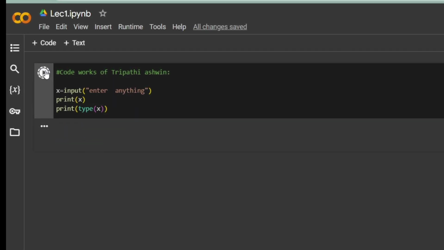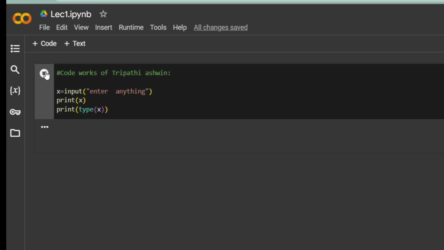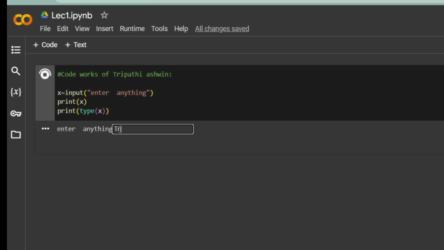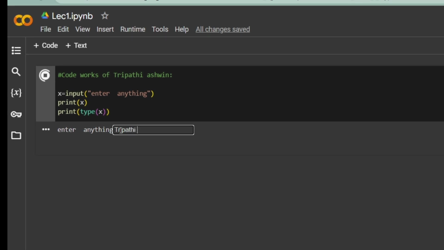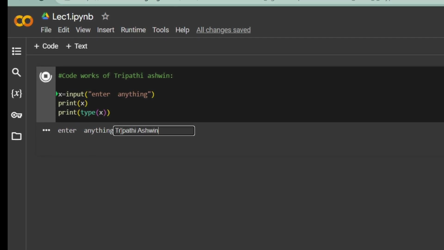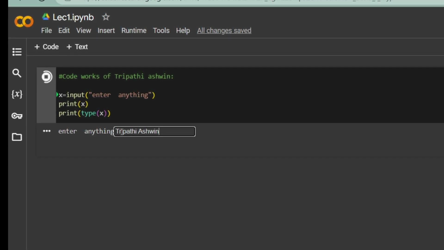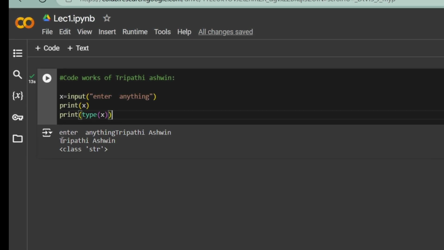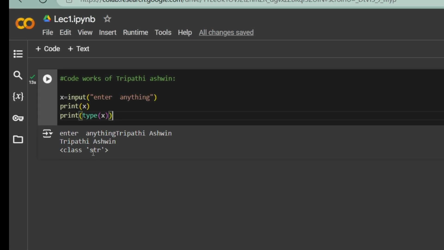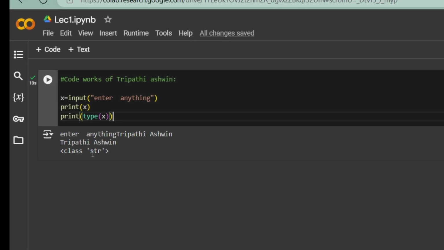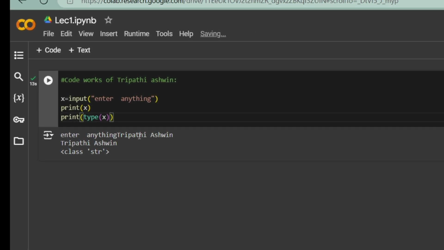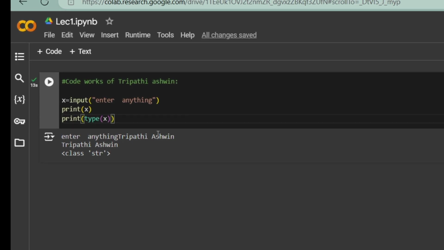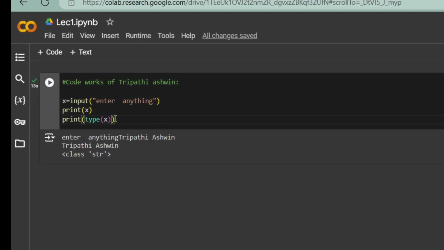If I run this again and enter here Tripathi Ashwin, what output will I get? See, again it printed Tripathi Ashwin, and again it shows string. Whether I enter a number or actual strings, it prints string in both cases. So we have to change that.